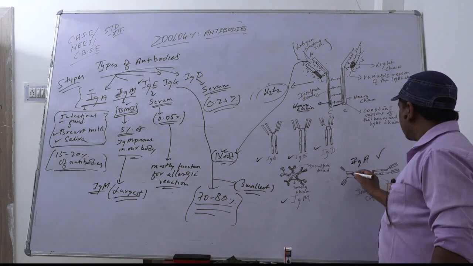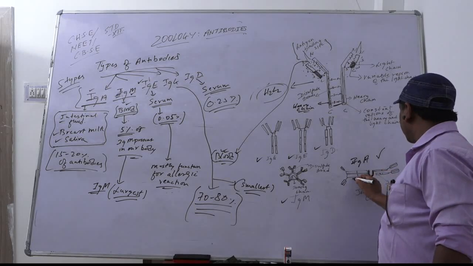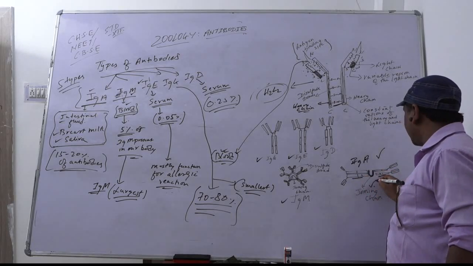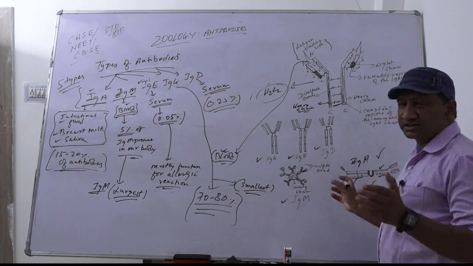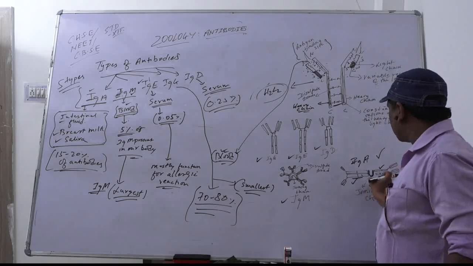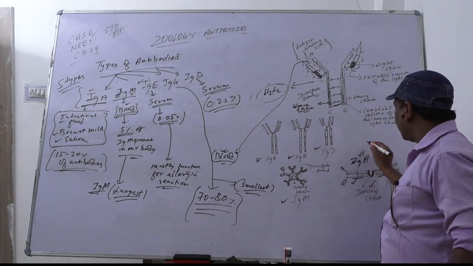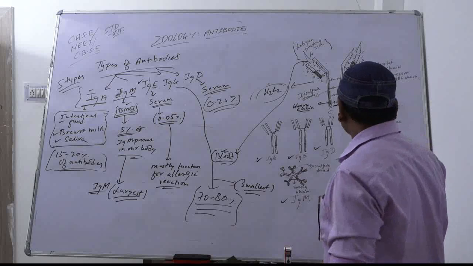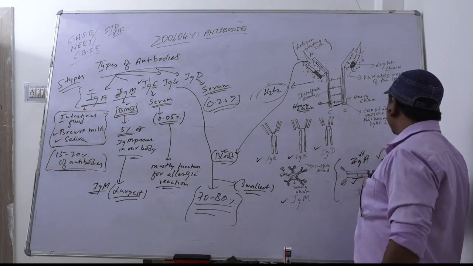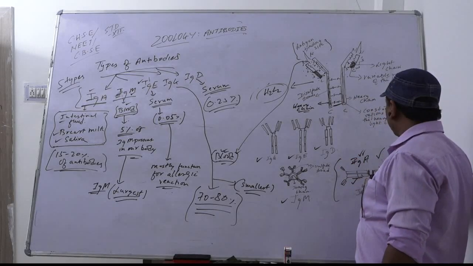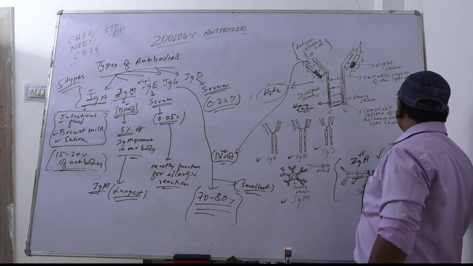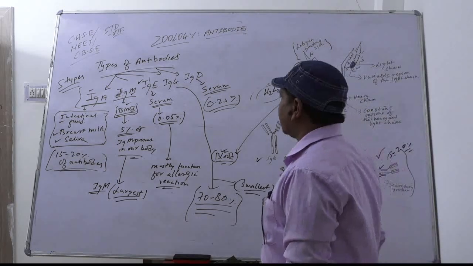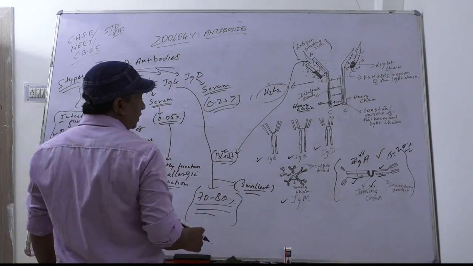So between the two antibodies, there is a junction called the joining chain. Here is one antibody and here is one antibody. That is, two antibodies are affixed by the joining chain. That is immunoglobulin A. This type of immunoglobulin is found in breast milk, saliva and intestinal fluid, and it constitutes 15 to 20%. Again, I am showing you 15 to 20% for immunoglobulin A. Next is immunoglobulin M.